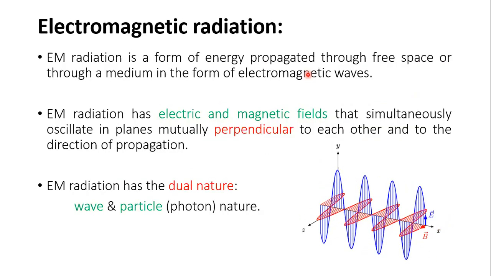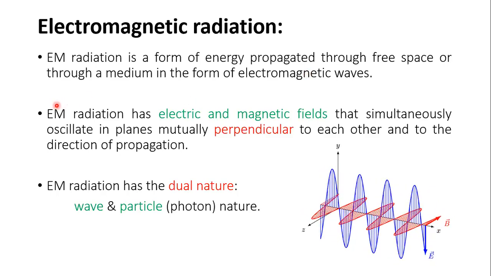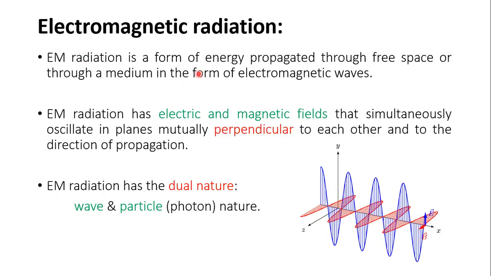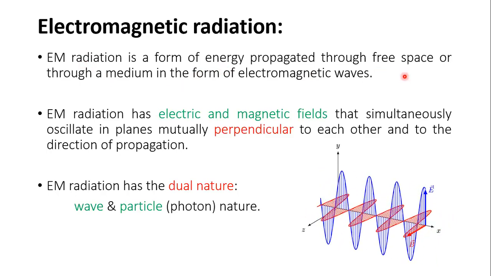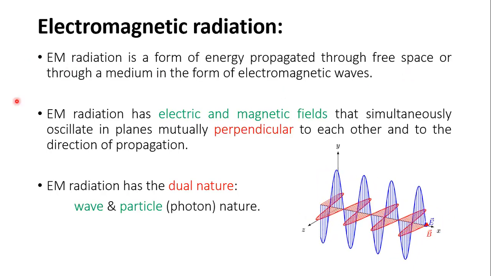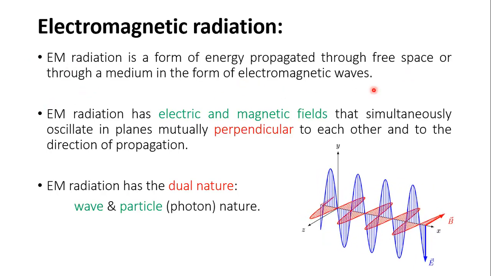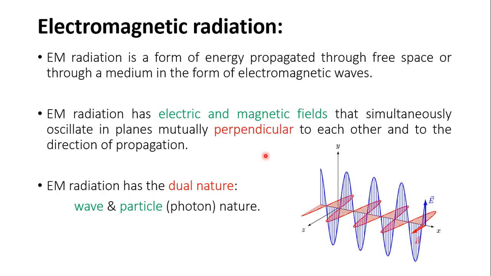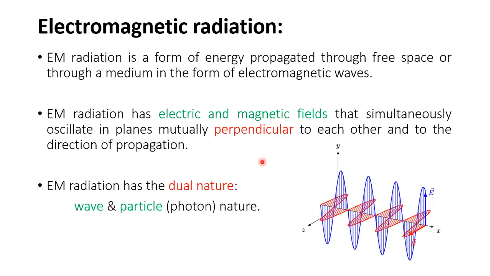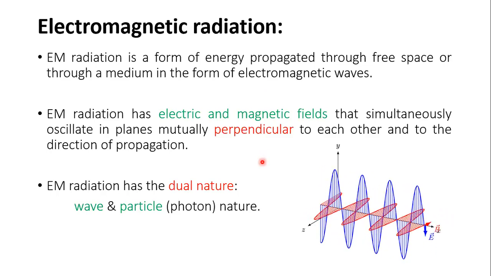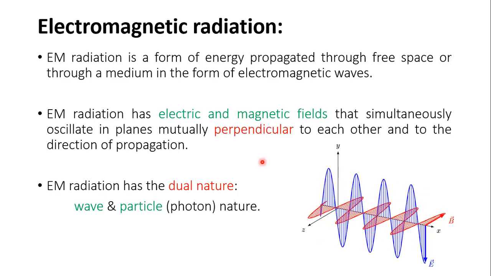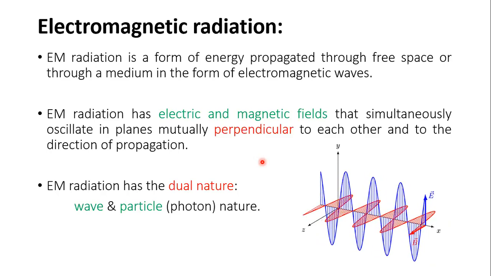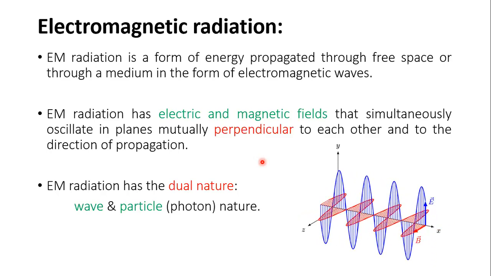Now let's discuss electromagnetic radiation. An electromagnetic radiation is a form of energy propagated through space or through any medium in the form of electromagnetic waves. Electromagnetic radiation has both electric as well as magnetic pulse or waves that simultaneously oscillate in planes perpendicular to each other as well as to the direction of propagation.